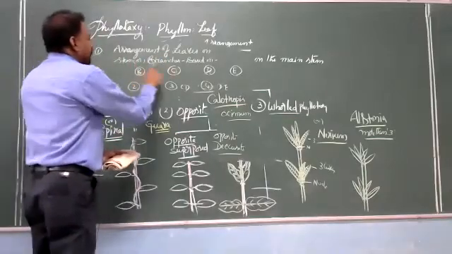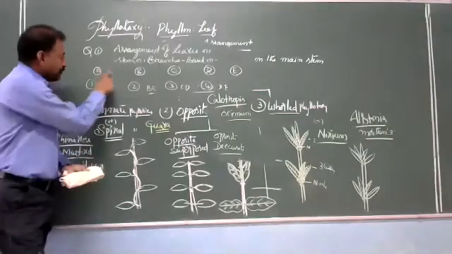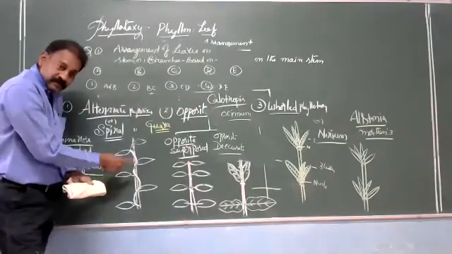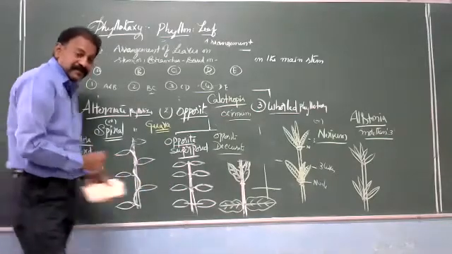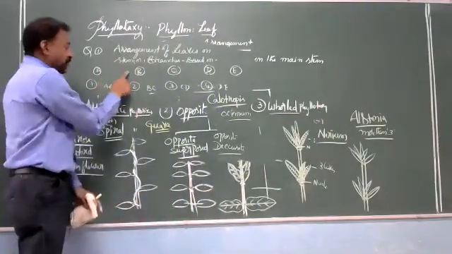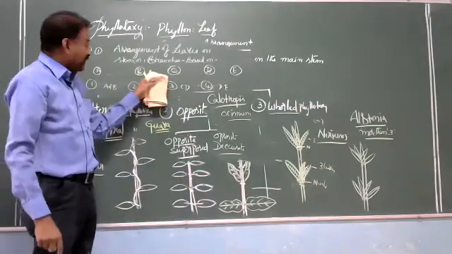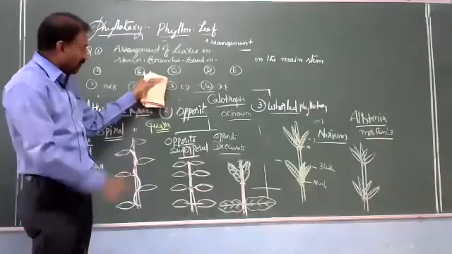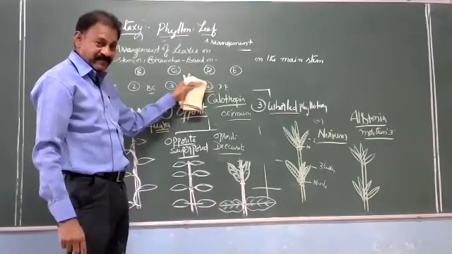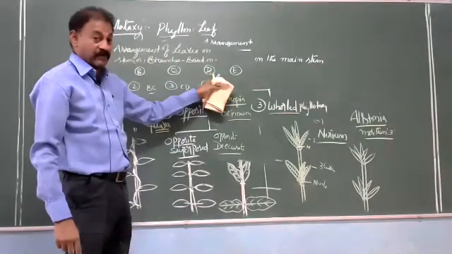Here, arrangement of leaves, stem, branches based on number of leaves at every node. Here only one leaf. Here 2 leaves. Here 3 leaves or more. So first option, based on the number of leaves at every node. Second option, many number of leaves at every node, wrong. Only 2 leaves at every node always, wrong. Maybe 2 or 3 leaves at a node may be correct.